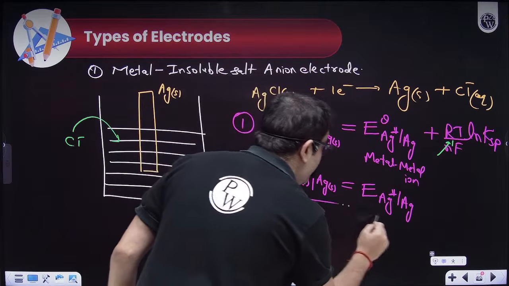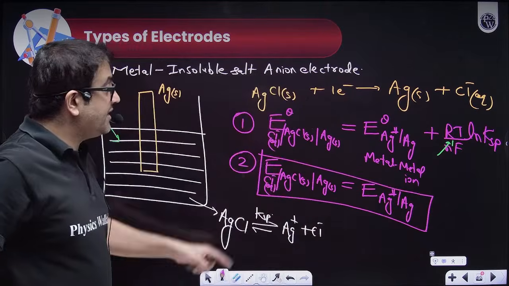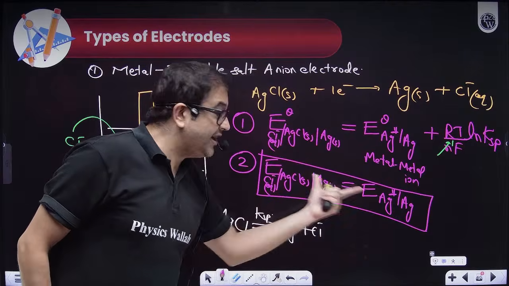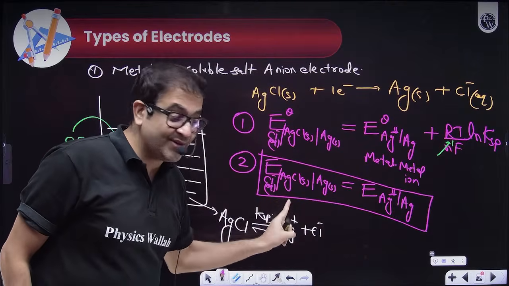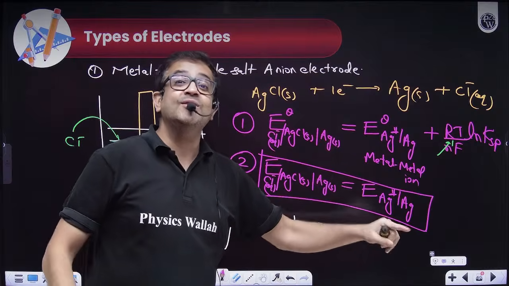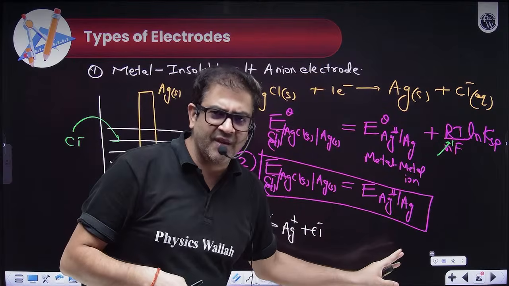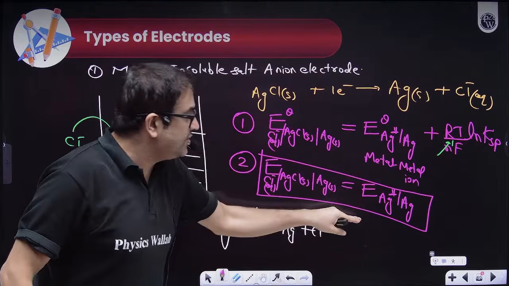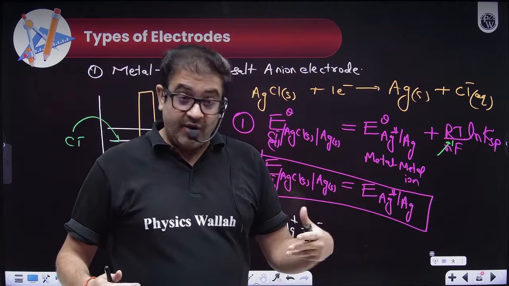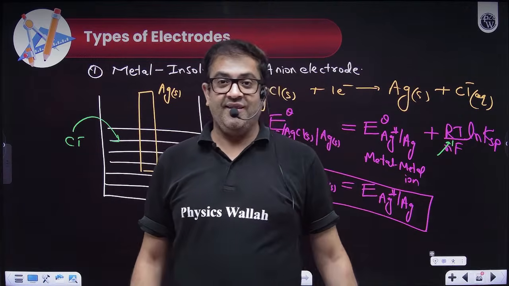Their electrode potentials are exactly equal, but their standard values are not. Sir, how? We can write the Nernst equation for this also, separately, and we will prove this also. But yes, beta, this is a very beautiful observation.